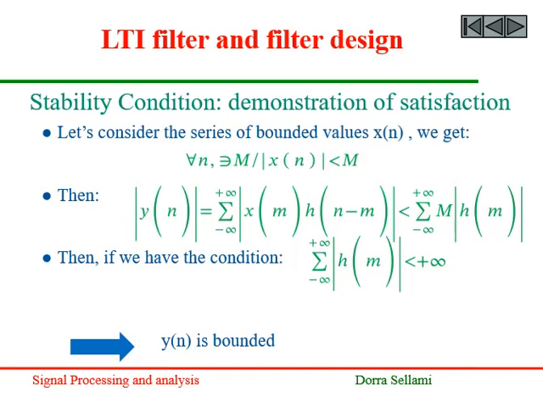Let's consider the series of bounded values x. We then get for each integer n, it exists a scalar m verifying x of n is strictly inferior to m. Then the nth output is inferior to the same scalar m multiplied by the sum of absolute values of the impulse response h. If we have the condition that this sum is bounded, this output is then bounded.